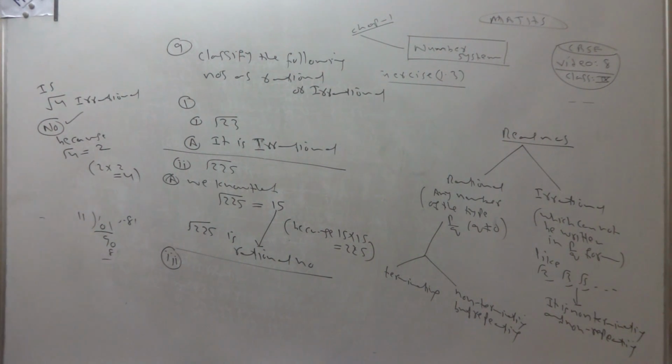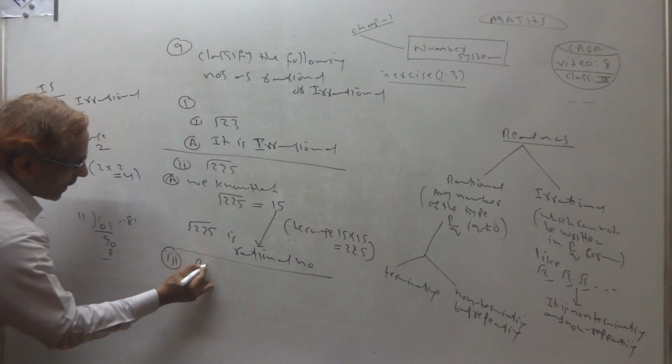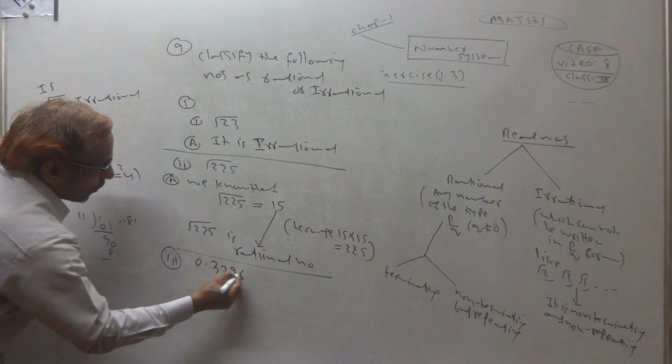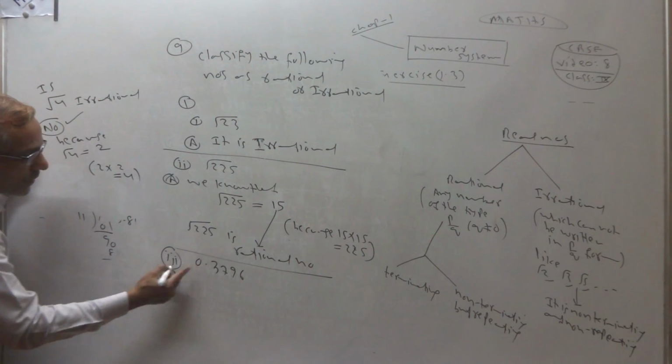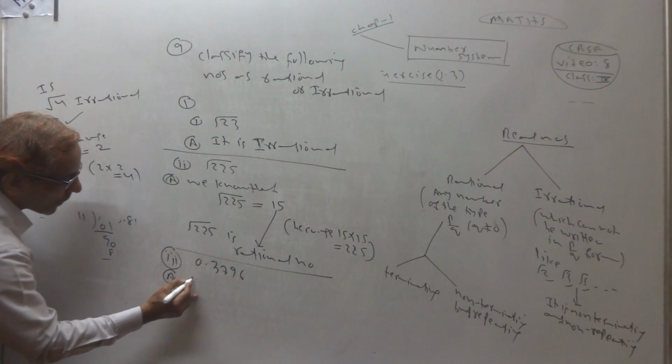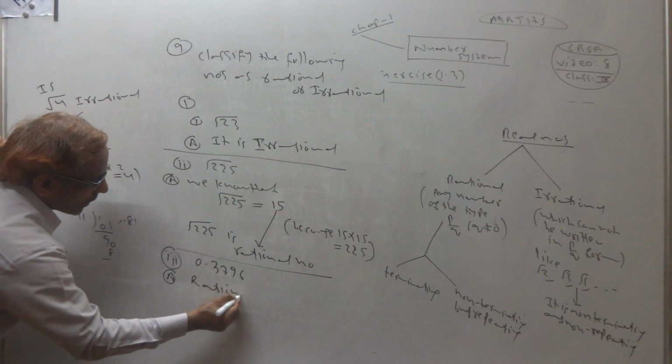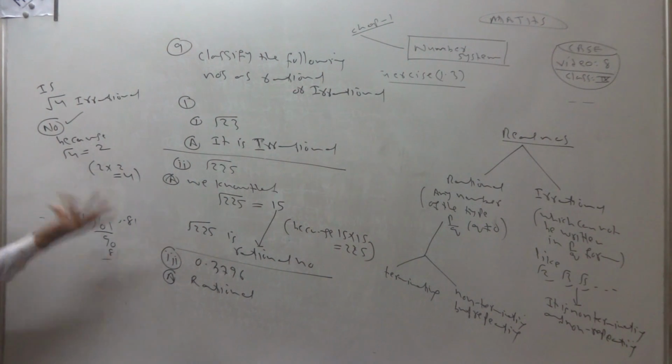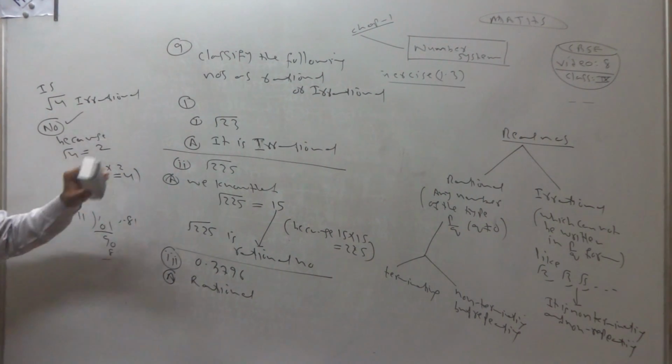Third question: 0.3796. It is asking whether it is rational or irrational. It is a rational number. Why? Because it is a terminating decimal.